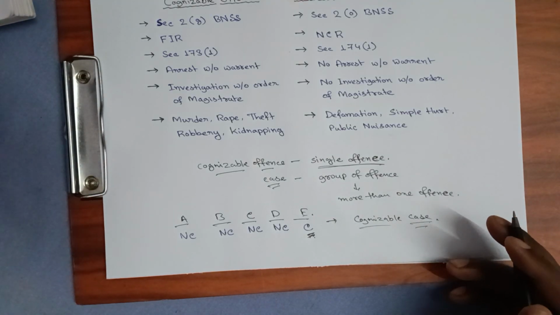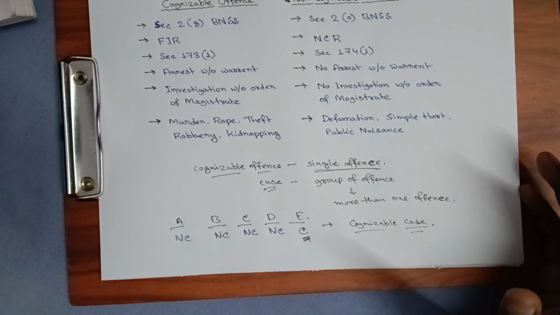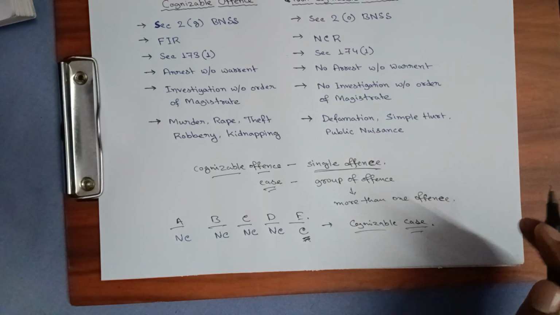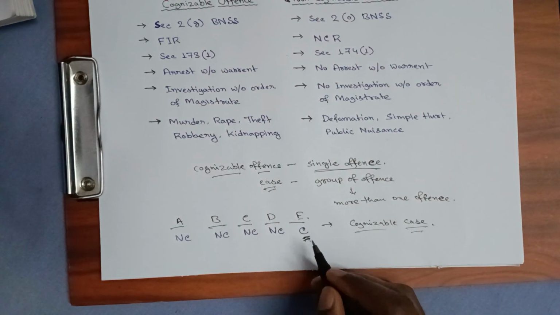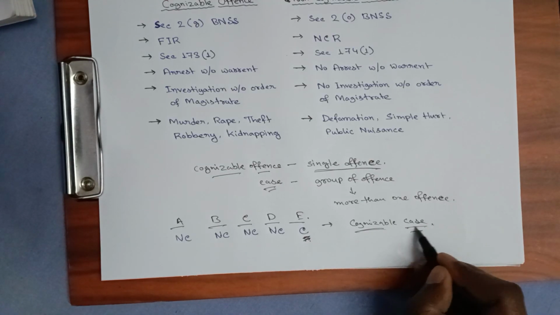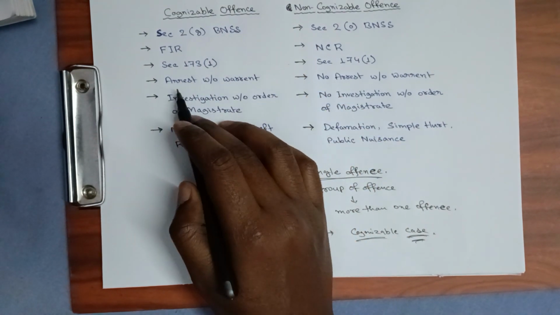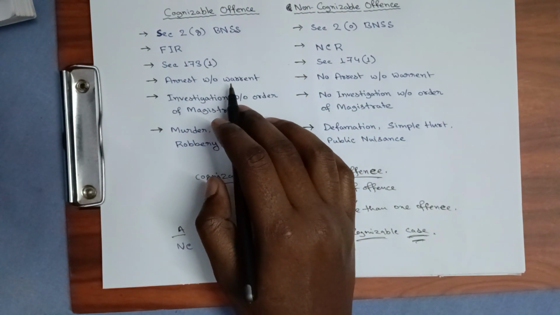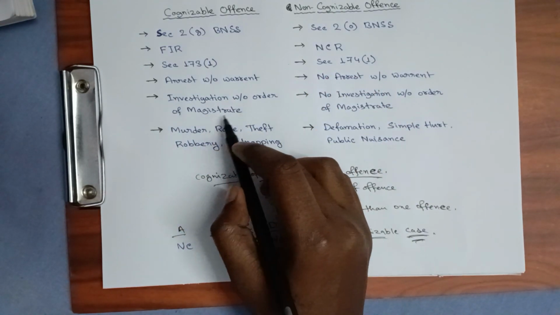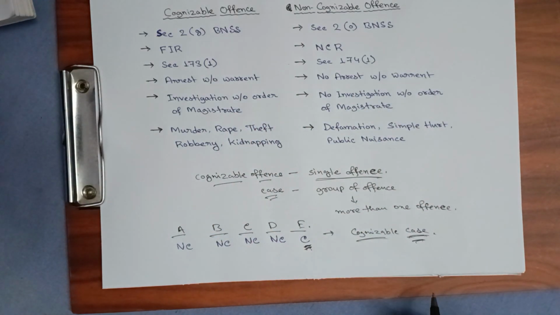That's why generally, if you go to the police station with, for example, 10 non-cognizable cases, the police tries to attach at least one cognizable case, because if they can find one cognizable case among the 10, then the whole case becomes a cognizable case. And we know that in cognizable offenses or cognizable cases, arrest can be done without the permission of the magistrate, and we can even start the investigation without the permission of the magistrate.